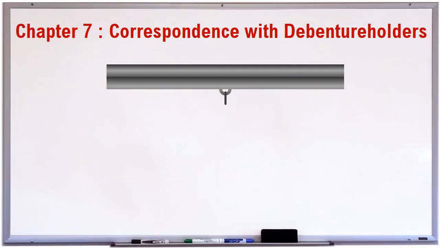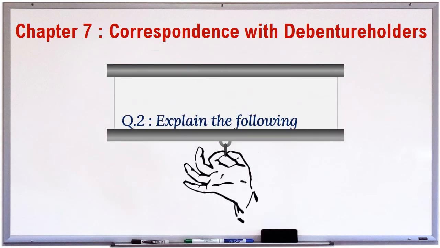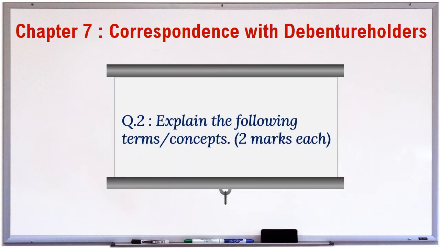Chapter 7. Correspondence with Debenture Holders. Question 2. Explain the following terms or concepts. 2 marks each.